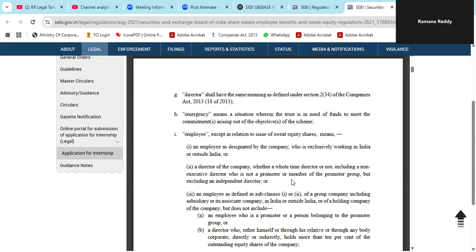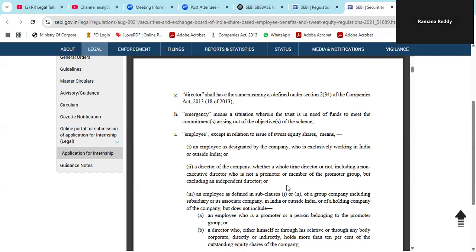Why? Because if you see, promoters need no motivation. Already they are motivated. This is for motivation of the employees. These ESOPs you are giving to motivate the employees and retain the employees. Anyway, promoters are already motivated and they will already be with the company. So they are not eligible. Employee, except in relation to the issue of sweat equity shares, because the employee definition is different under sweat equity shares. Now we are talking about employee stock options, employee stock purchase schemes, SARs.